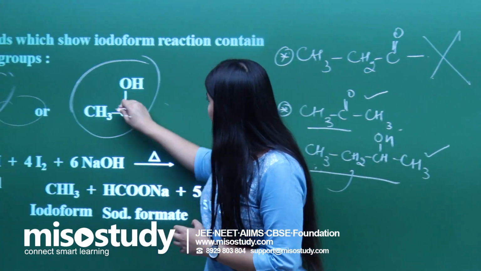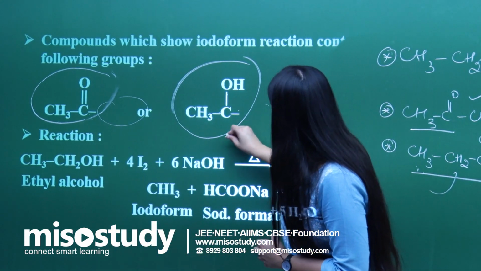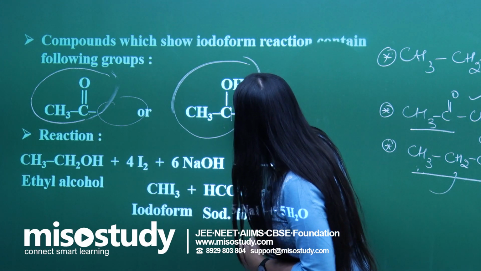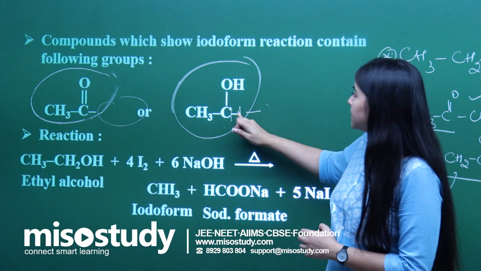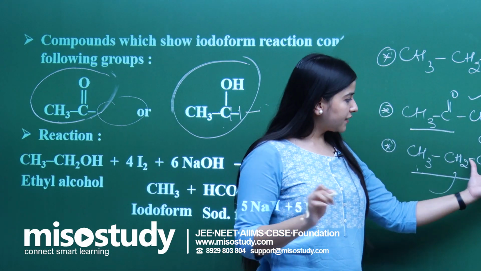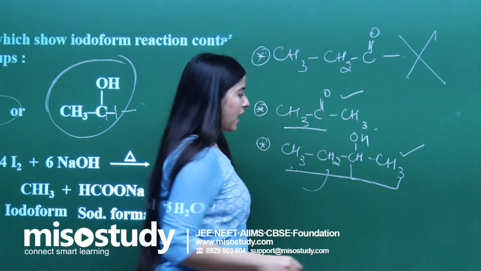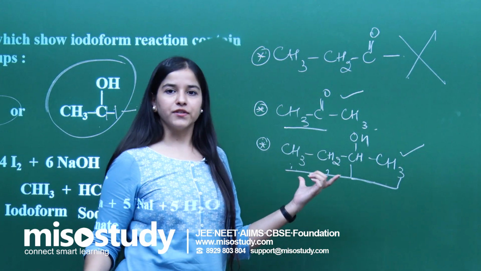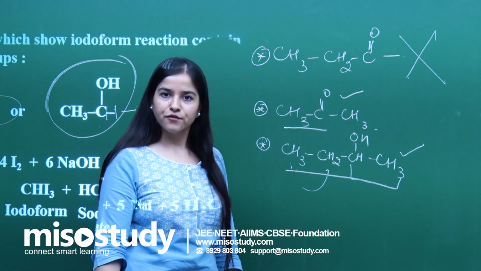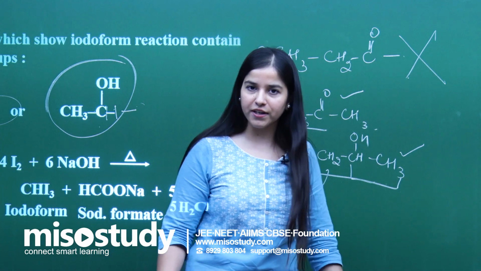There has to be one hydrogen right here, and the further attachment can be anything. So that is what this group is, and the further attachment of ethyl, I don't care about it, it too is going to give the test. That is how you have to figure it out.